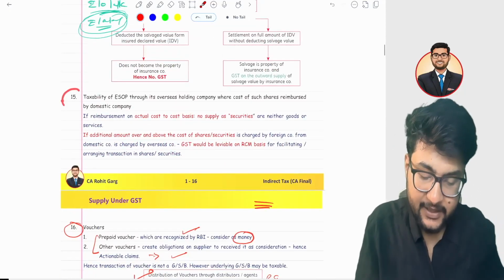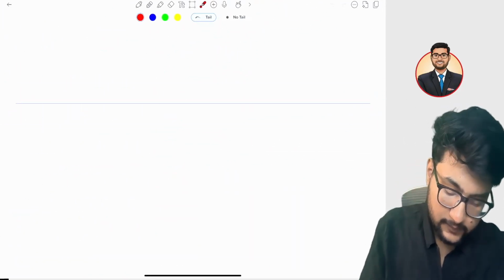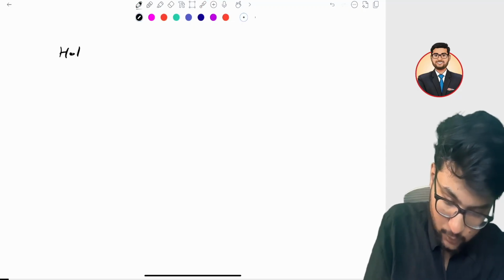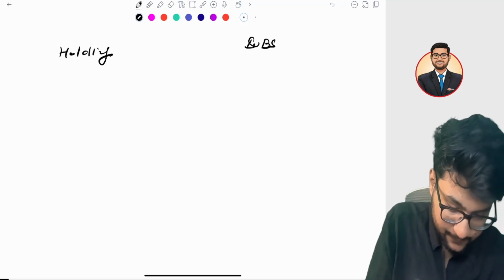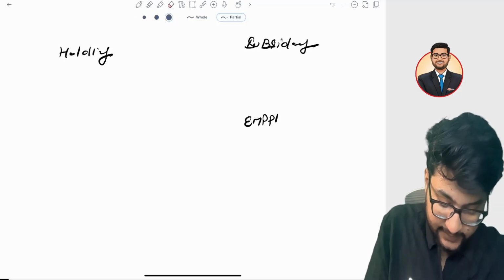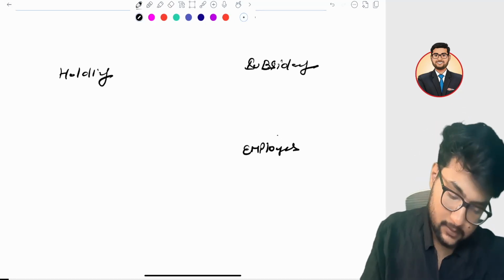Point 15 is very, very, very easy. Let's understand with an example. Suppose this is a holding company, this is a subsidiary company, and they have employees. Generally, what happens?